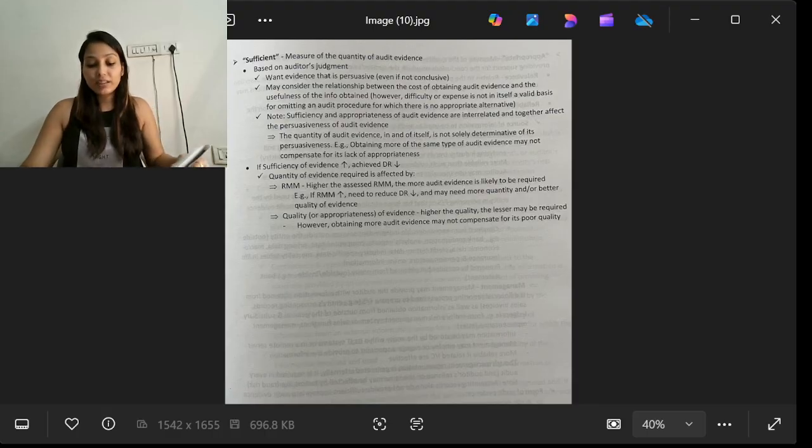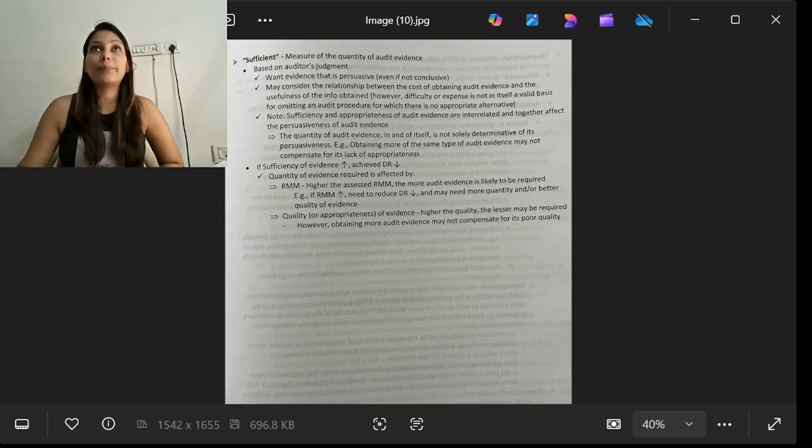Now further we are discussing sufficiency. Sufficiency is the measure of the quantity of the audit evidence. Sufficiency is tied up with the quantity of the audit evidence, whether the audit evidence we have obtained is sufficient or not. So it is based on the auditor's judgment.